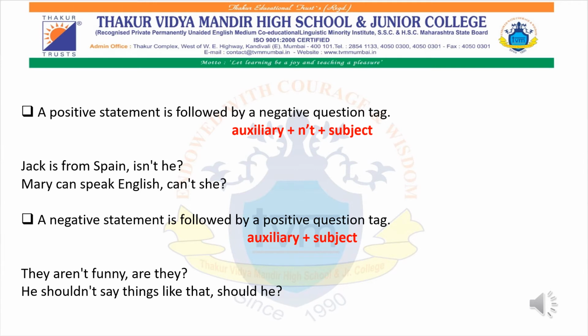So what will be the structure? Auxiliary verb plus subject. You won't add not in that because already the statement is negative. You just have to cancel the negative and make it a positive question tag. So that is what I have written here. They aren't funny. Are they? He should not say things like that, should he?